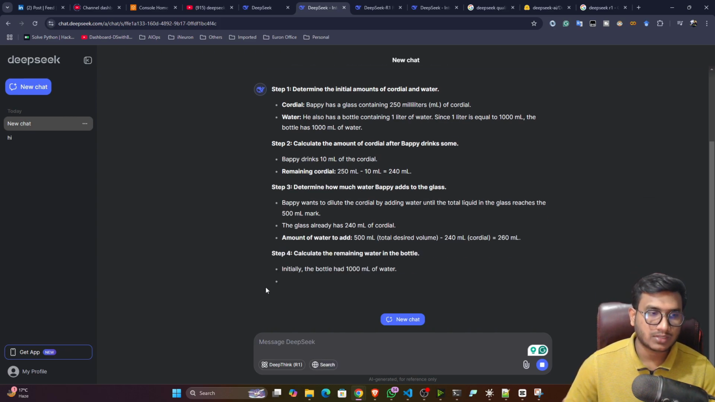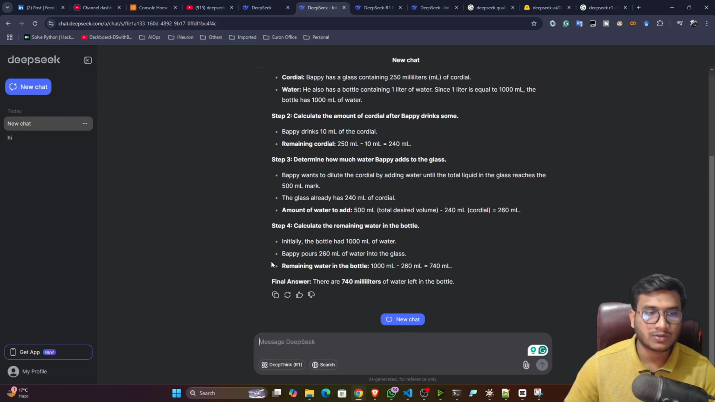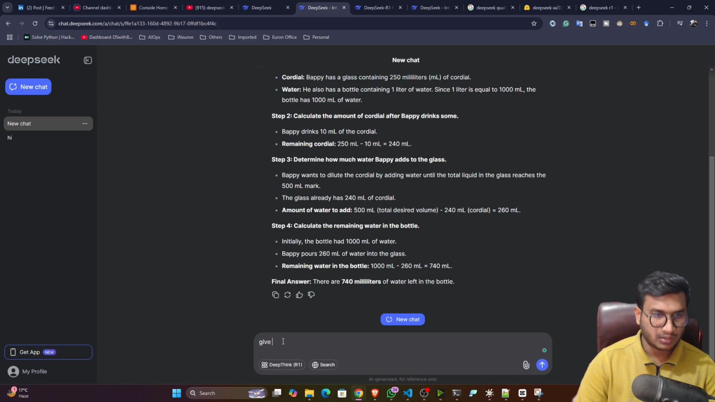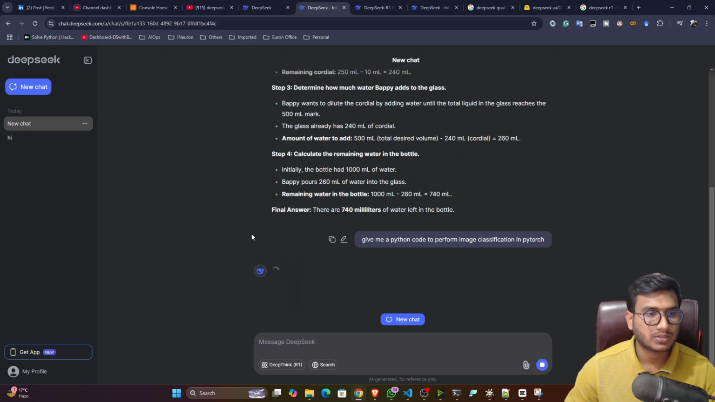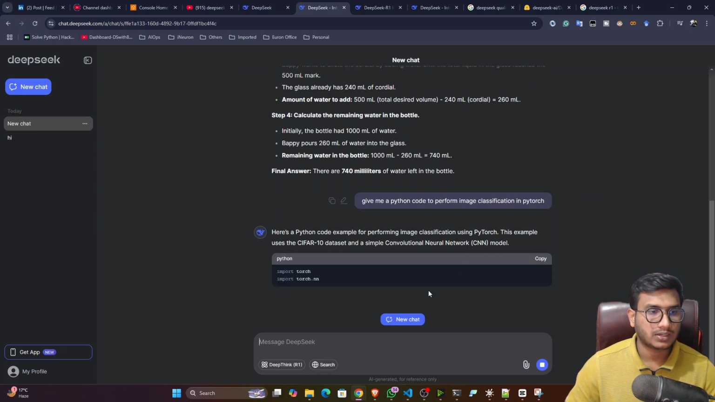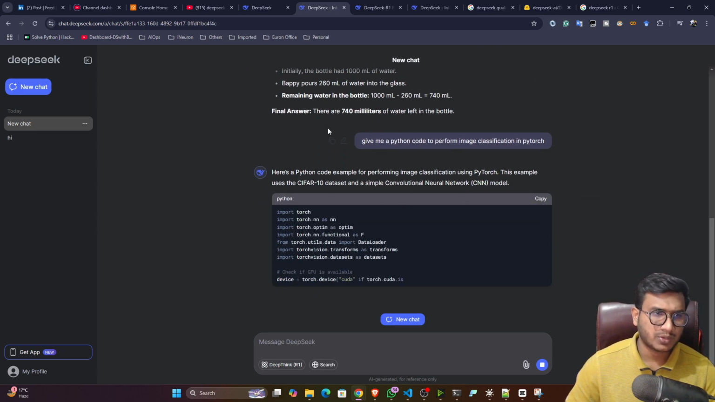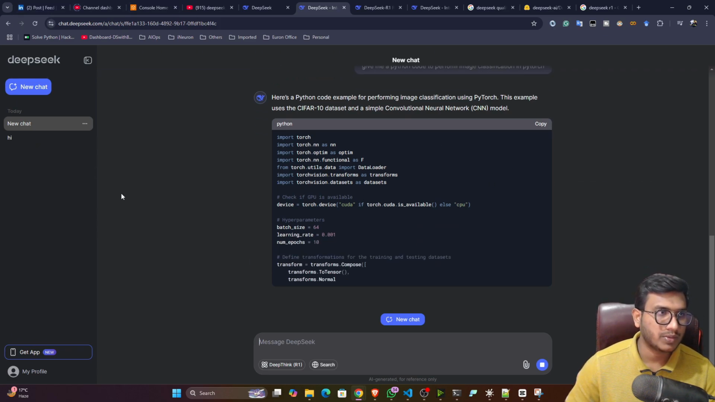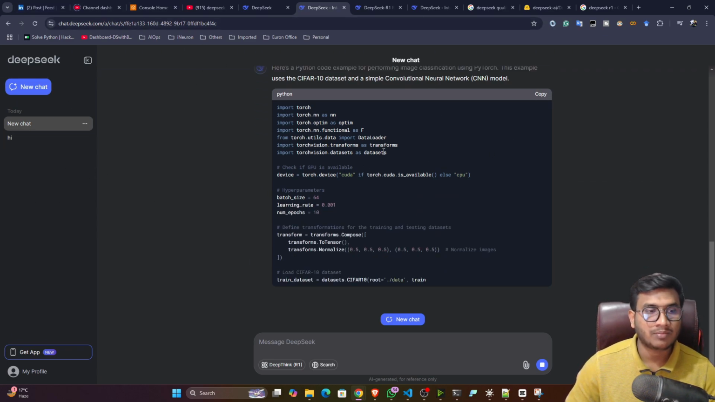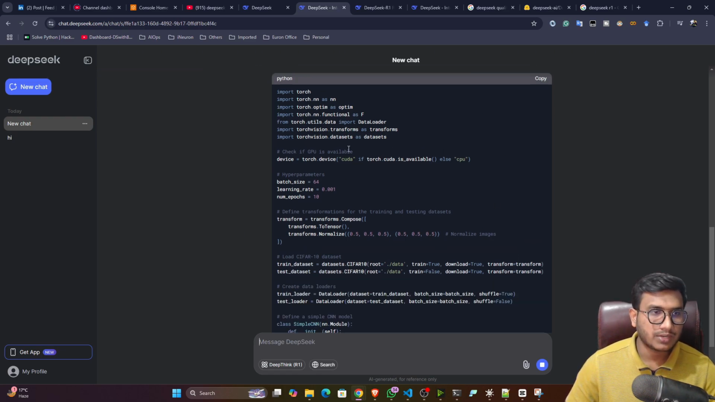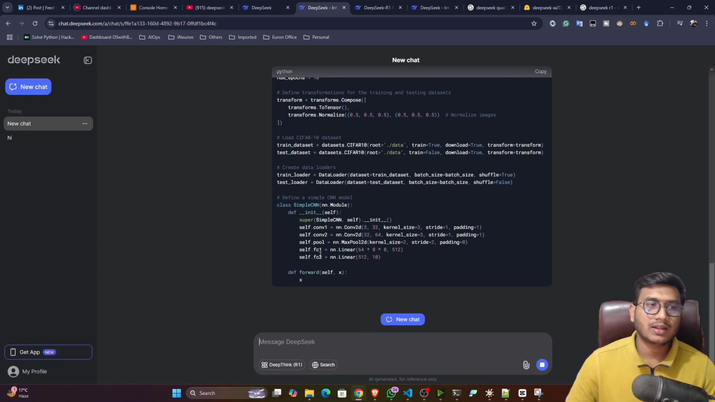Then you can also perform real-time search operations as I already told you, and you can give different prompts. You can generate different code as well. Let's say here I will give: give me Python code to perform image classification using PyTorch. So this is my prompt. Now see, it will generate the code for you. Guys, the response time is a little bit slow because, as I told you, lots of people are using it at the same time, and it is still under development. That's why their server is a little bit slow. So here you can see you are getting the entire code. That's how we can play with this DeepSeek.